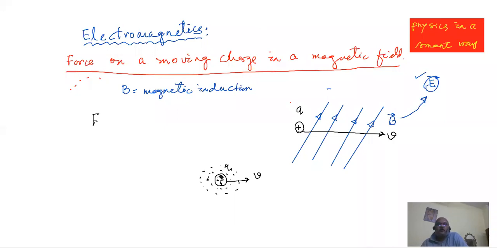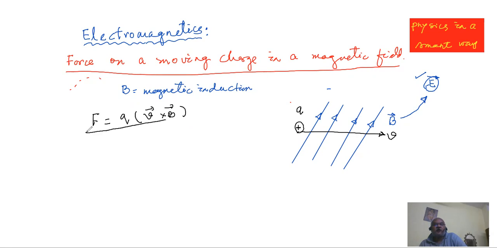Okay. So now we have gone through the issue of why a moving charge will interact with a magnetic field. If you go through our books, they express the force by an expression Q into V cross B. When our teachers start to teach the force on a moving charge inside the magnetic field, they say the force is equal to this.